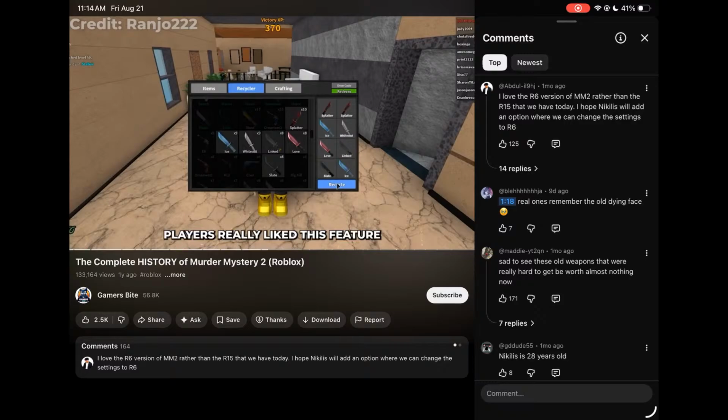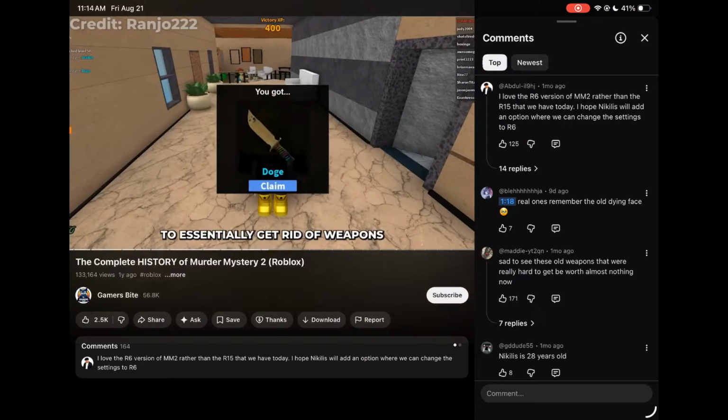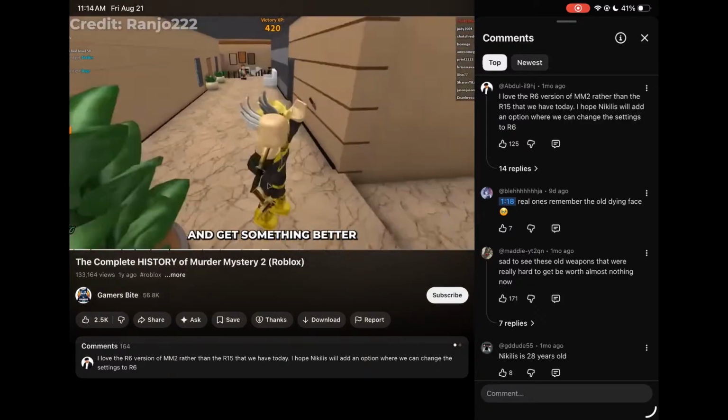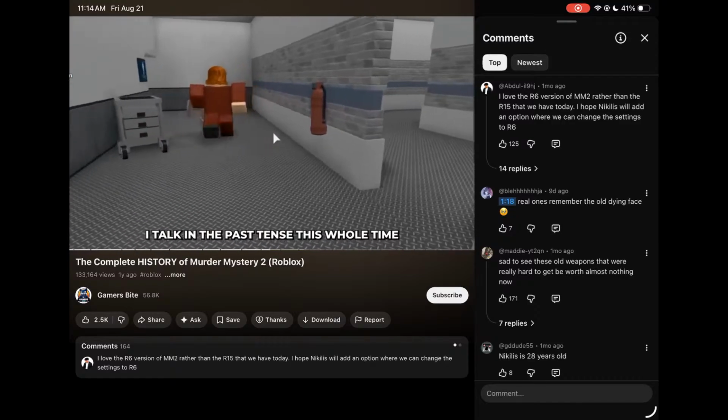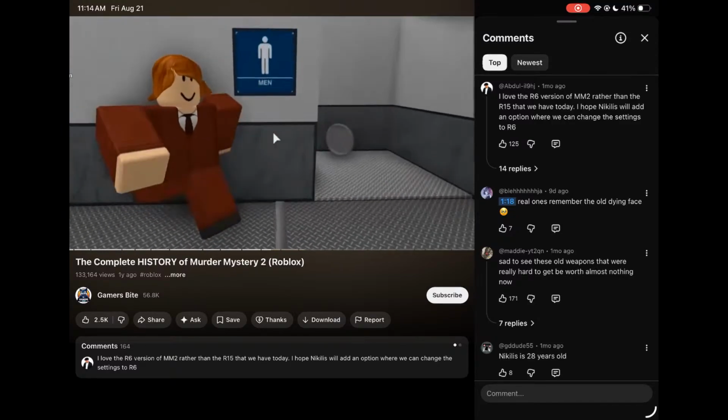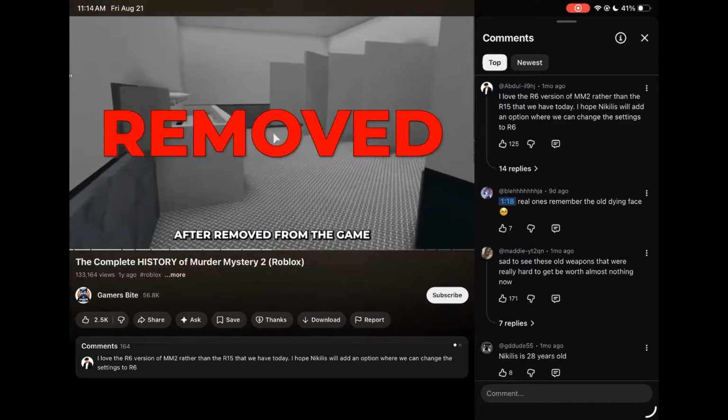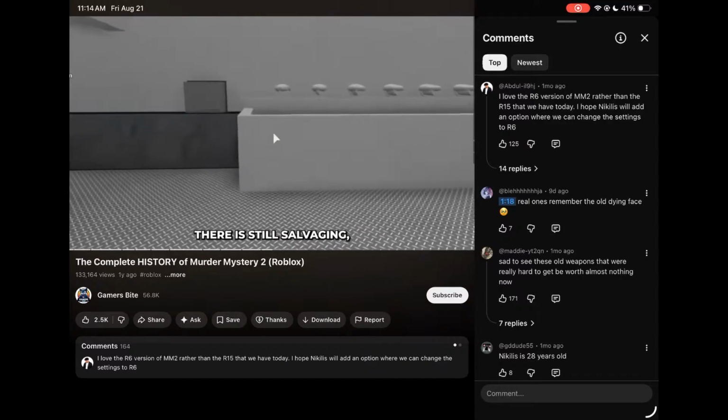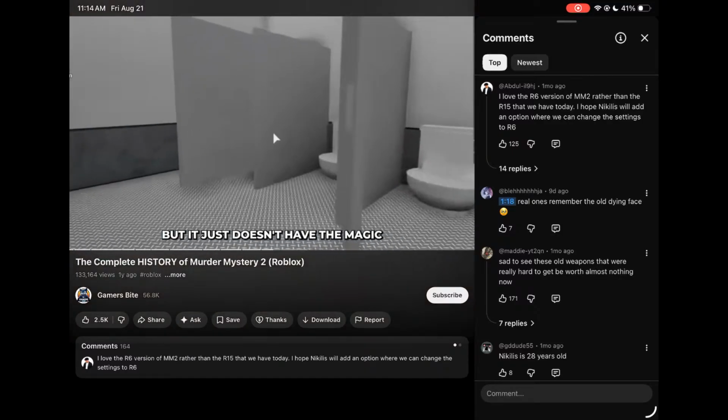Players really liked this feature. It allowed you to essentially get rid of weapons you got from crates that you don't want, and get something better. But there's a reason I talk in the past tense this whole time. This feature was shortly after removed from the game. As of right now, there is still salvaging, but it just doesn't have the magic of trying your luck in the Recycler.